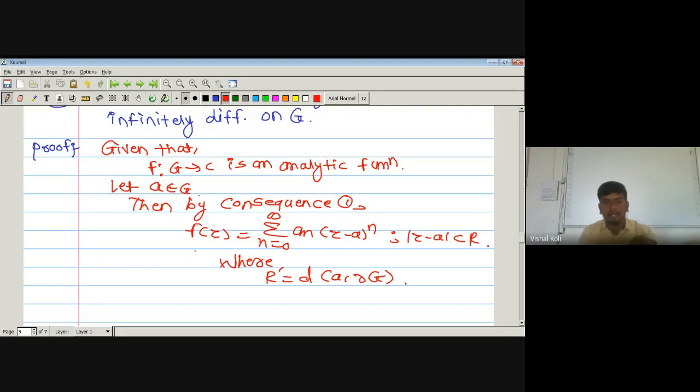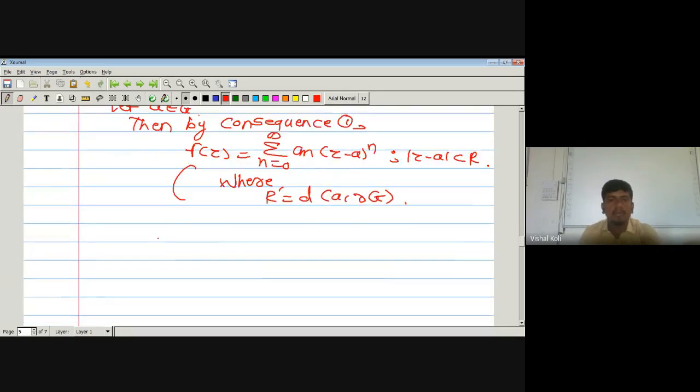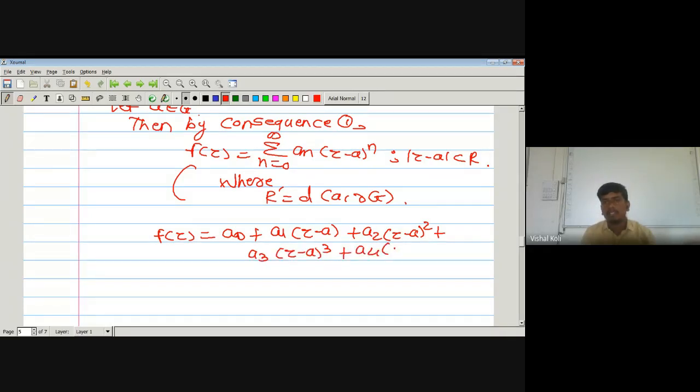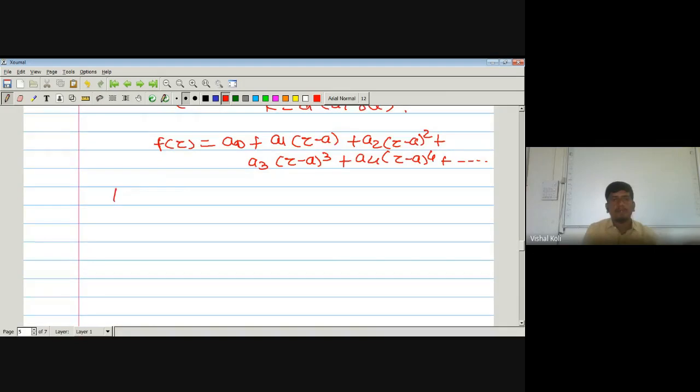Okay, now, just by the given, this f of z can be written as the sum of a_n (z minus a)^n, n from 0 to infinity, which is a0 times (z minus a) to the power 0, which is 1, plus a1 (z minus a) plus a2 (z minus a) squared plus a3 (z minus a) cubed plus a4 (z minus a) to the power 4, and so on. Okay, now from this one, what is the value of f dash of z?